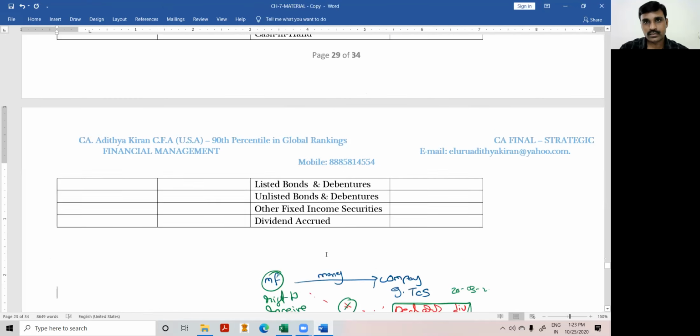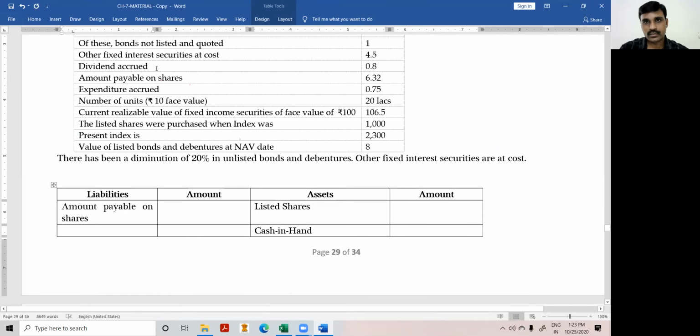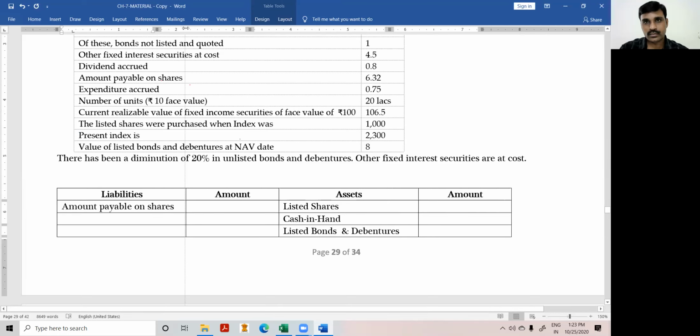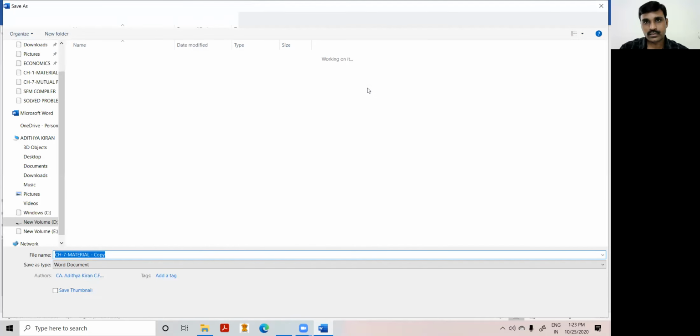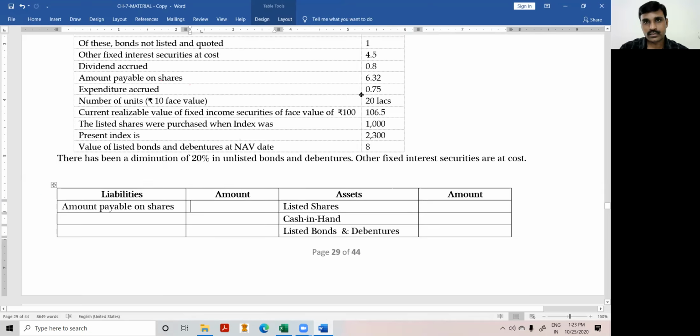Next. Look at this. Amount payable on shares is a liability. Okay. Next, expenditure accrued. Yes, it is the mutual fund expenditure, the fund expenditure. Expenditure accrued is also a liability.